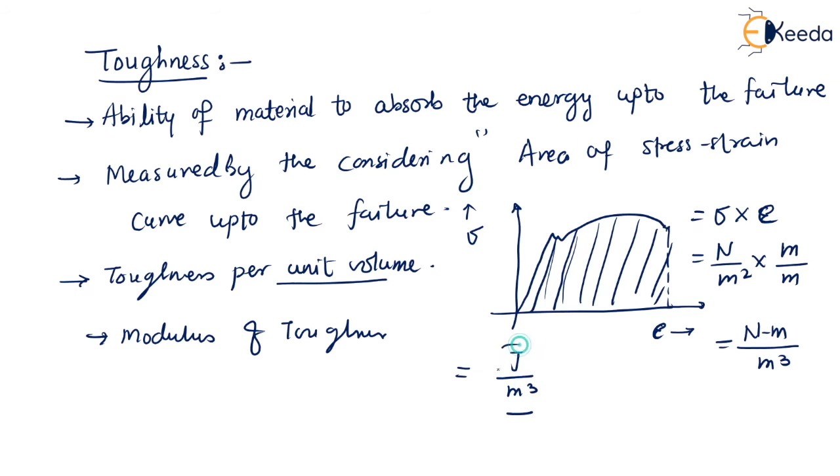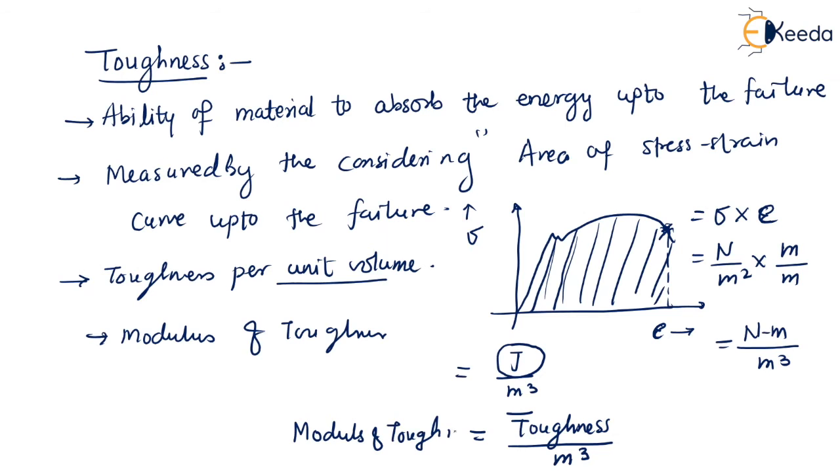So this energy, dear students, that is absorbed up to this failure point, is nothing but our toughness per unit of volume, that is per meter cube. Okay, so this is known as the modulus of toughness. This is how we can call this toughness as the modulus of toughness. It is the energy absorbed by the material up to the failure.